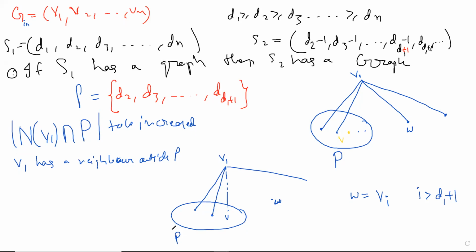You want to prove this theorem in generality. Certainly in picture 2, the intersection of N(V1) and P has increased. That's a good thing. But the degrees have changed, and we want to maintain that invariance. How do we do it? How do we make the degree not change?